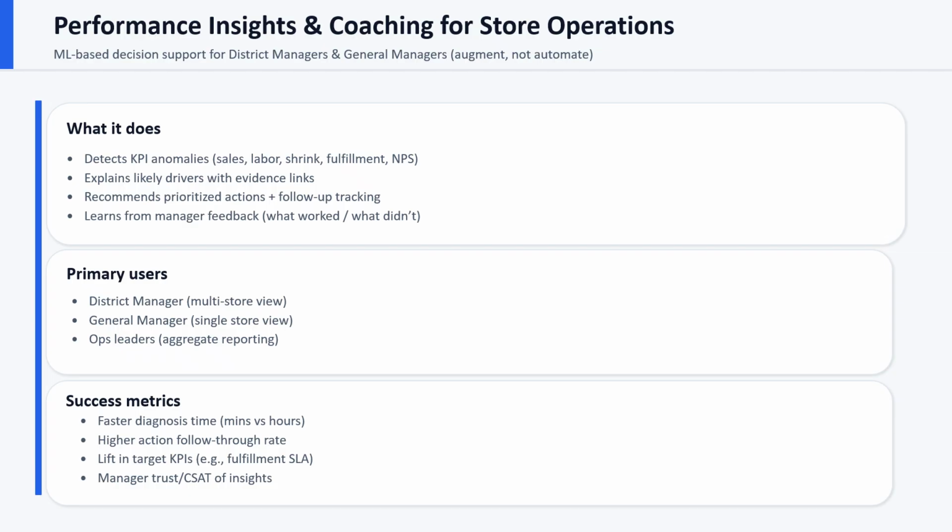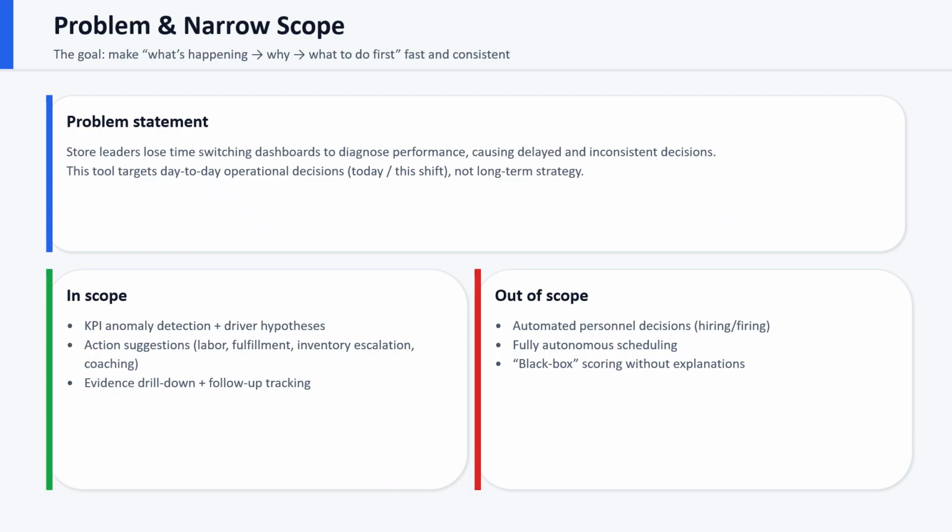Primary users are district managers who need a multi-store view, as well as general managers who need a single store view, and ops leaders who want aggregate reporting. Success is measured by faster diagnosis time, higher action follow-through, lift in target KPIs like fulfillment SLA, and overall manager trust in the insights. Now let's move to problem and narrow scope.